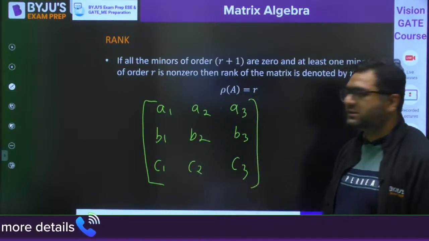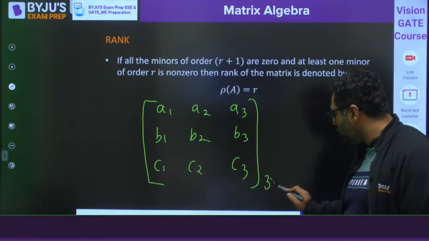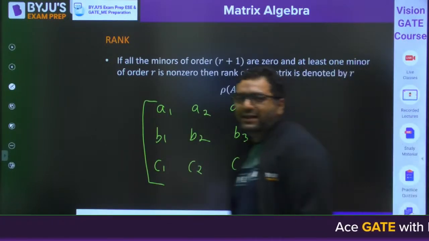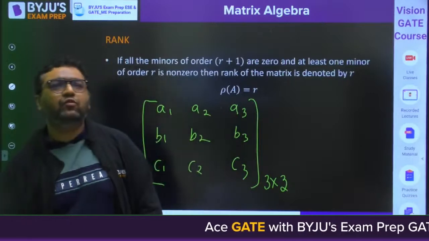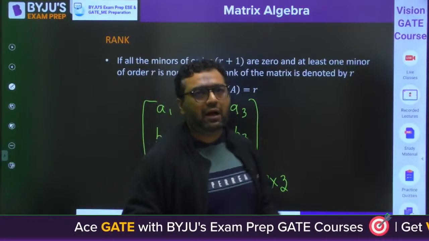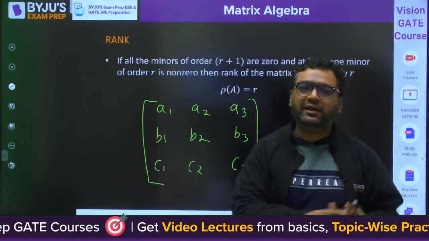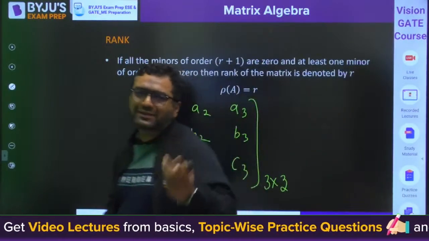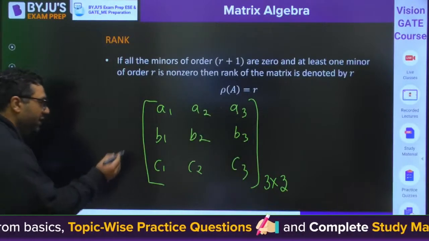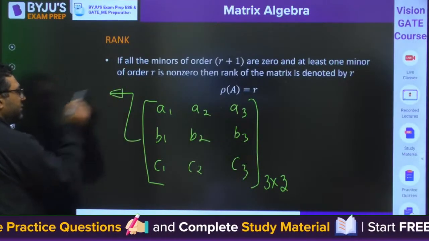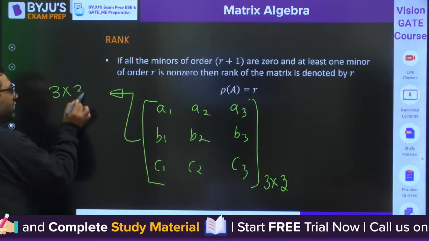This is a 3 cross 3 matrix. As it is a square matrix, I would ask you: tell me the maximum possible order of a square submatrix which you can get from it. You would say 3 cross 3, because it is a square matrix already. So the maximum order square submatrix will be 3 cross 3.